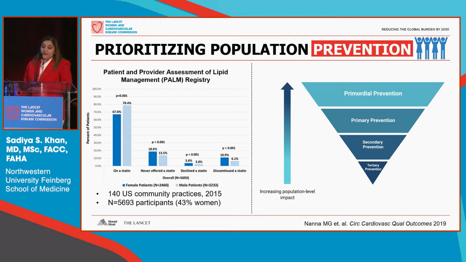You've seen this data from the PALM registry, again highlighting that this was across 140 US community practices in 2015. So this is very contemporary data. In over 5,000 individuals, women were much less likely to be on a statin, as well as never to be offered a statin. And I think that's one of the most striking statistics in this data, is not just that they were less likely to be adherent, or there were patient-level factors where they stopped their statin or they had side effects, but they were never even offered one.